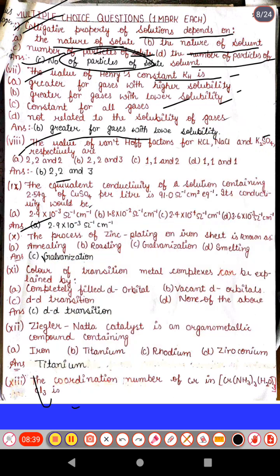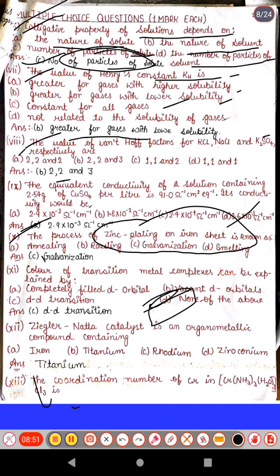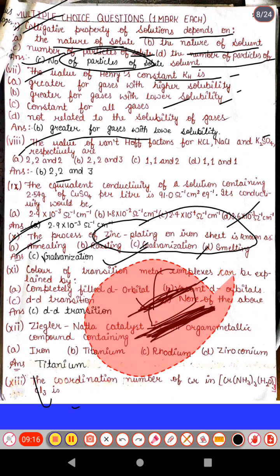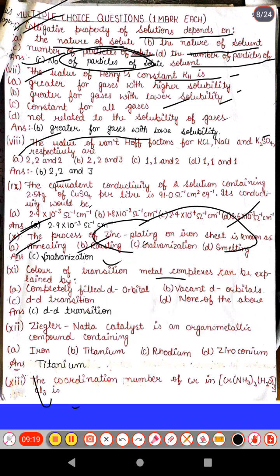Now next, the process of zinc plating on iron sheet is known as? Whenever we apply a layer of zinc on an iron sheet, the zinc protects the iron piece from corrosion. This process is called galvanization. So first option is annealing, second roasting, third galvanization, fourth smelting, and the correct answer is option C, galvanization.